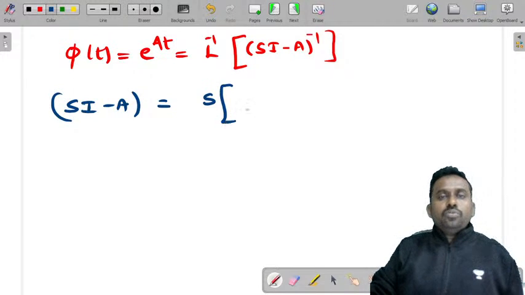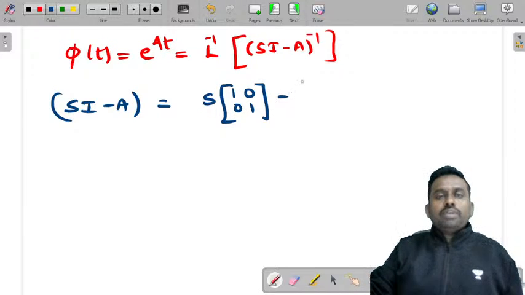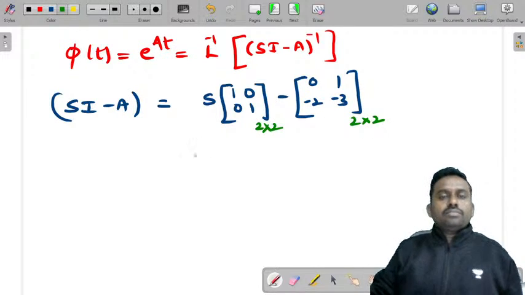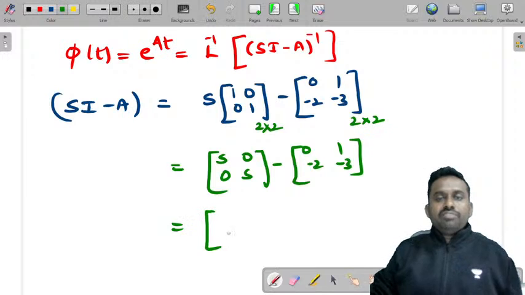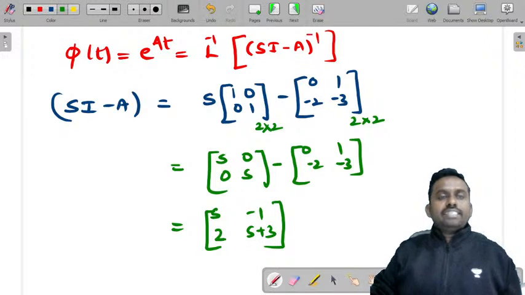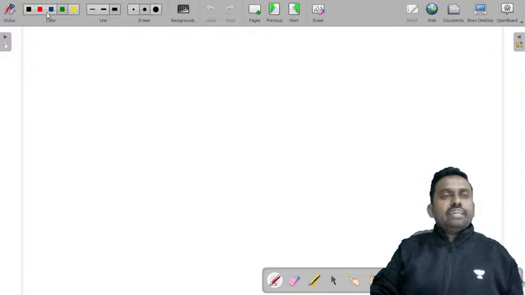So s into I, where I is [1, 0; 0, 1], minus A, which is [0, 1; minus 2, minus 3]. Why did I take it as a 2 by 2 matrix? Because A is a 2 by 2 matrix. If you multiply s inside, it is [s, 0; 0, s] minus [0, 1; minus 2, minus 3]. Further, if you simplify, s minus 0 is s, 0 minus 1 is minus 1, 0 minus of minus 2 is plus 2, and s plus 3. So this is sI minus A. Now let us find (sI minus A) inverse.